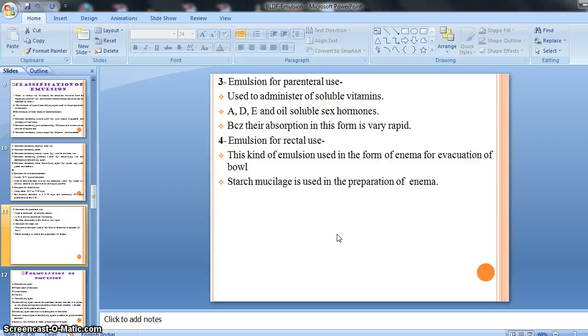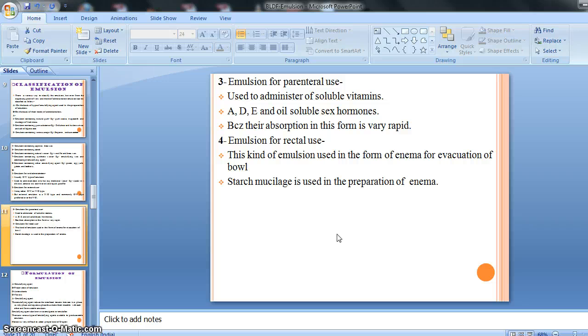Actually what happens is, the soluble vitamins and some oils and some hormones are very easy to dispense in an emulsion form, and in the emulsion form it gives better absorption than any other kind of dosage form, a very rapid absorption.